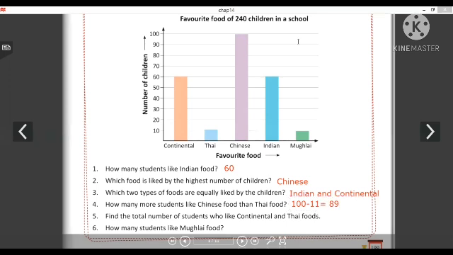So the next question is find the total number of students who like continental and Thai food. So we can see continental is being liked by 60 students and Thai food is being liked by 10 से थोड़ा सा ज़्यादा है, so 11 we will take. So this is equal to 71. So 71 students like them together. How many students like Mughlai food? Now Mughlai food 10 से थोड़ा सा कम है, so it is 9. So 9 students like Mughlai food.